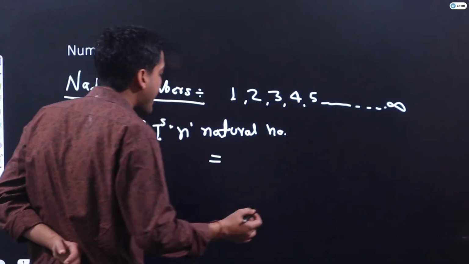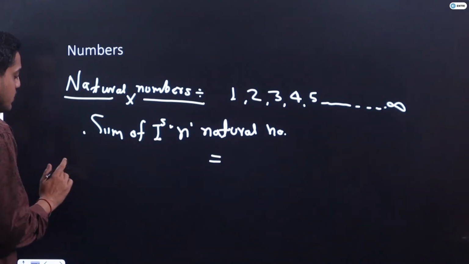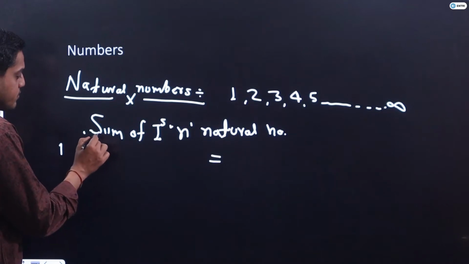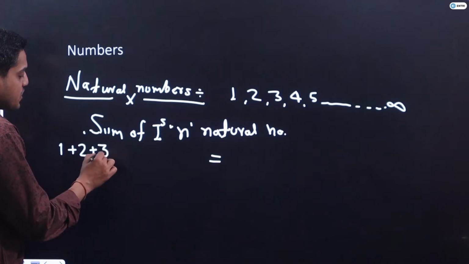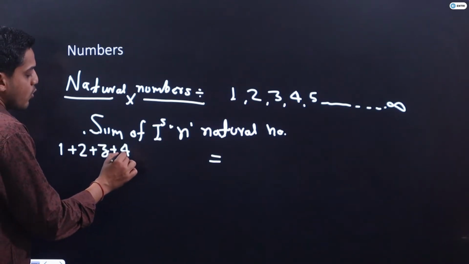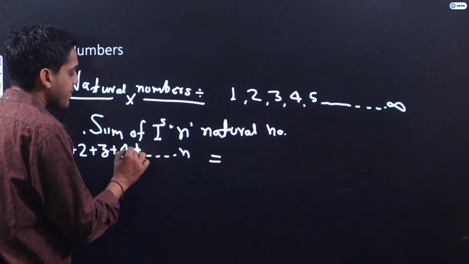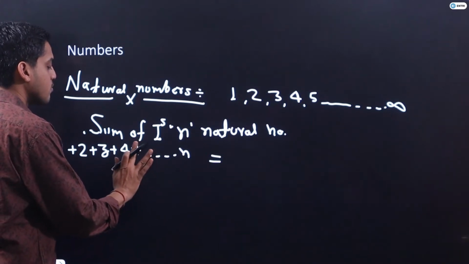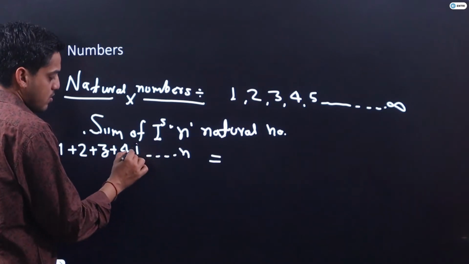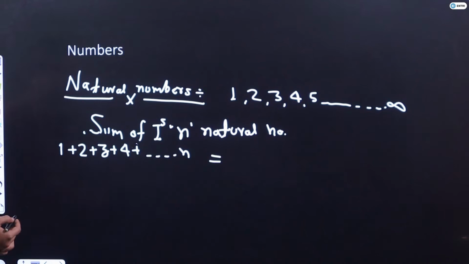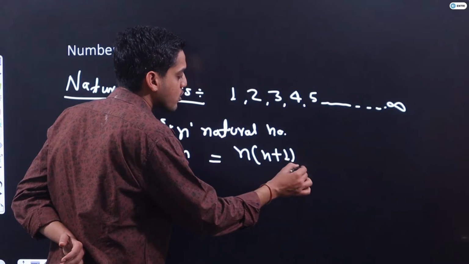If I have n terms, like 1 plus 2 plus 3 plus 4 and so on, if I have n terms, then the sum of these n terms will be equal to n into n plus 1 upon 2.